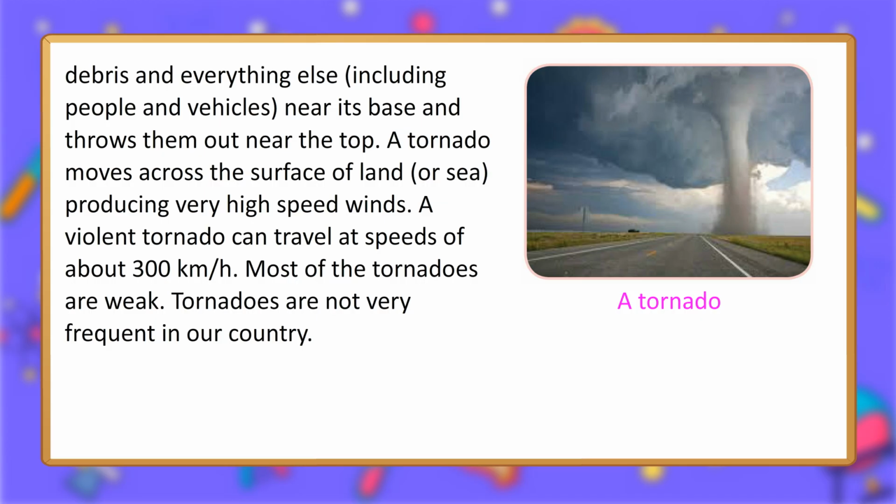A tornado moves across the surface of land, or sea, producing very high-speed winds. A violent tornado can travel at speeds of about 300 kilometers per hour. Most of the tornadoes are weak. Tornadoes are not very frequent in our country.